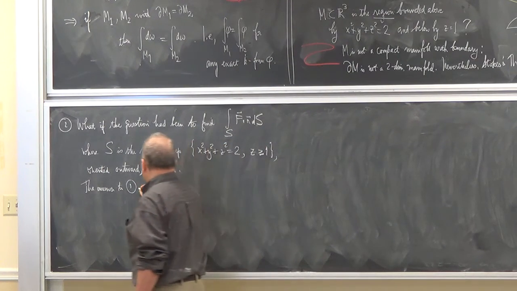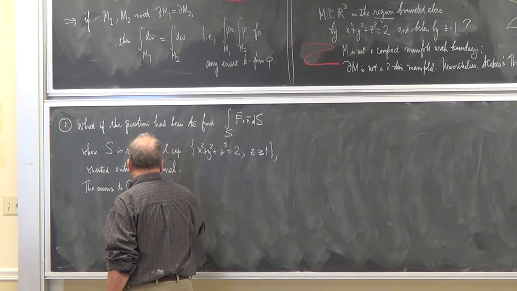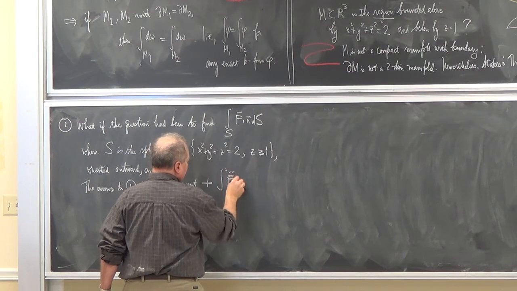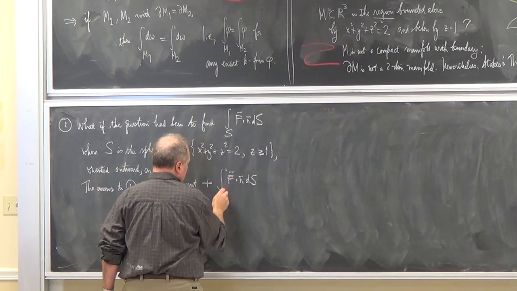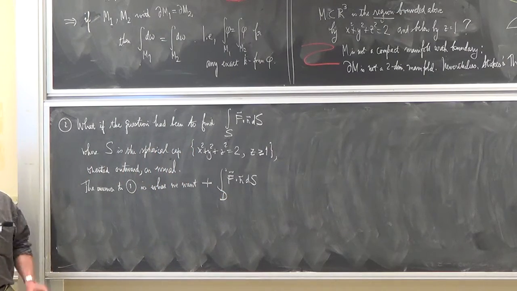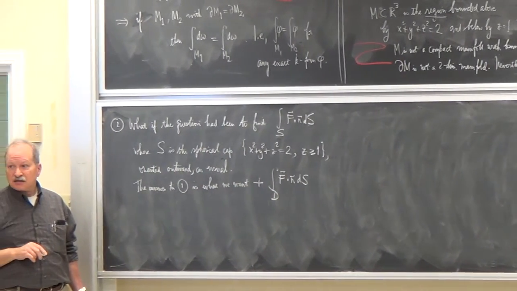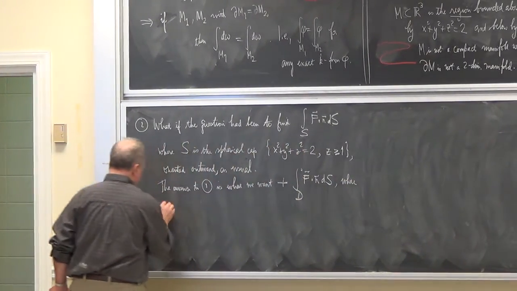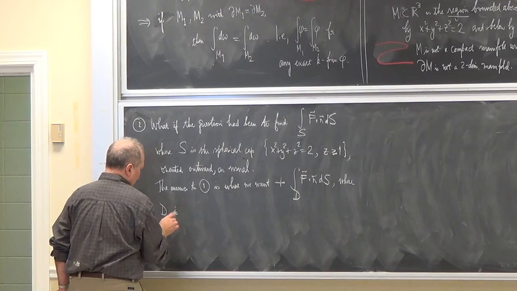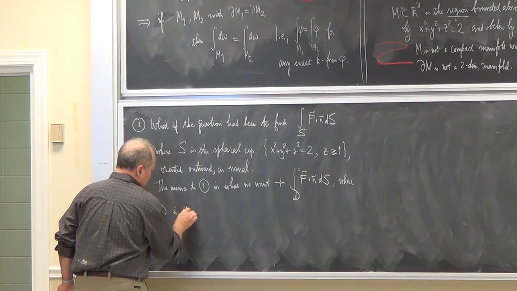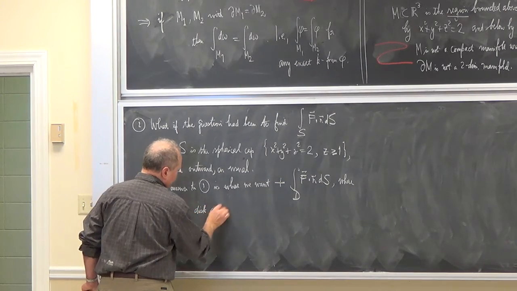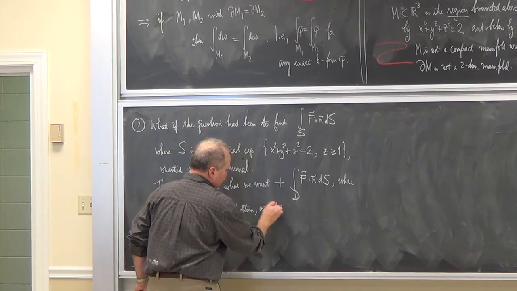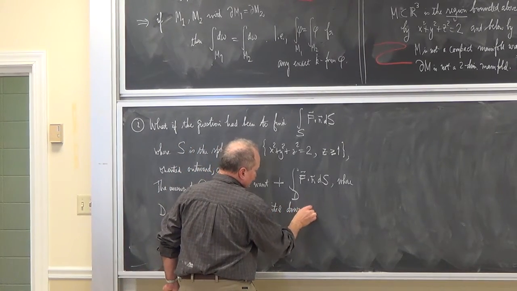The answer to 1 is what we want plus the flux across, let's say, D, where D is the disk on the bottom, oriented downward. It's almost fair boundary.